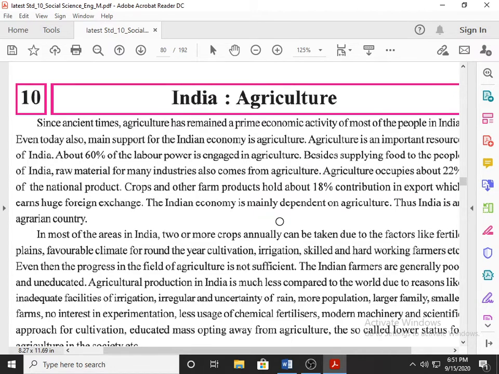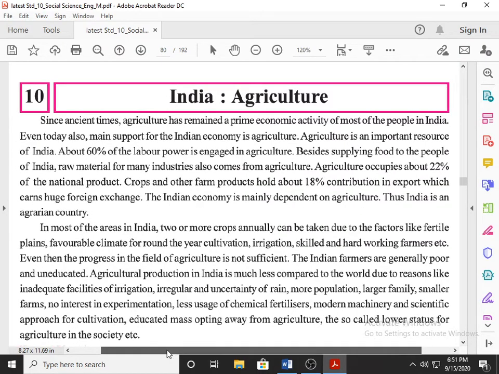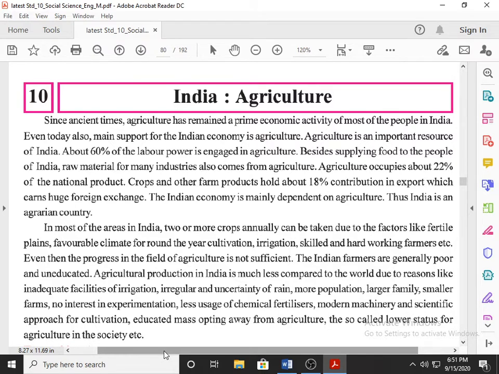Today we will discuss chapter number 10 of our 10th standard social science subject, India Agriculture. Students, in this lesson we will discuss various crops, the types of farming, the factors through which farming can be improved, and how agriculture can affect our Indian economy. These are the main highlights.